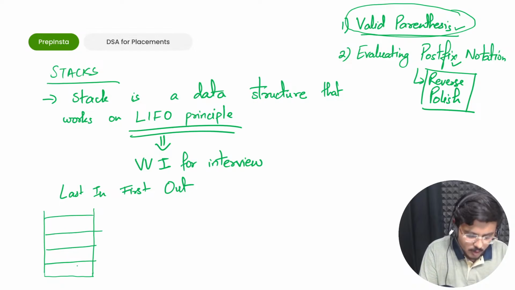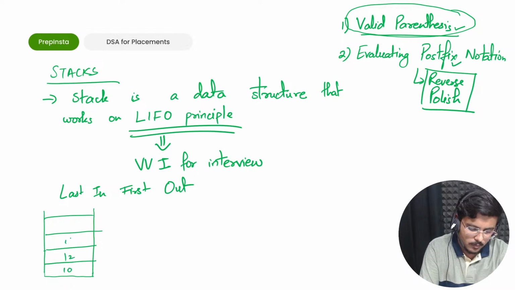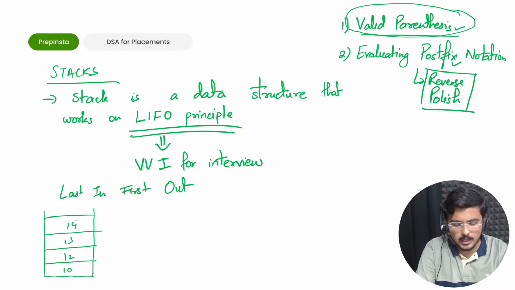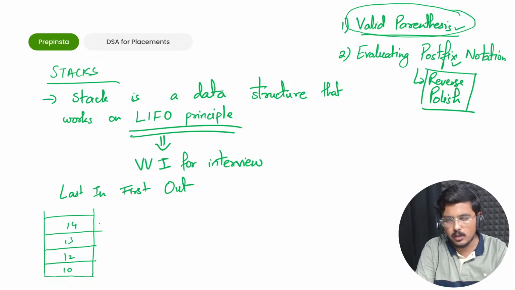For example, 10, 12, 13, 14. So 14 is the last element that was in. Whenever I pop out or take out some element from here, it would be the first one to be out.